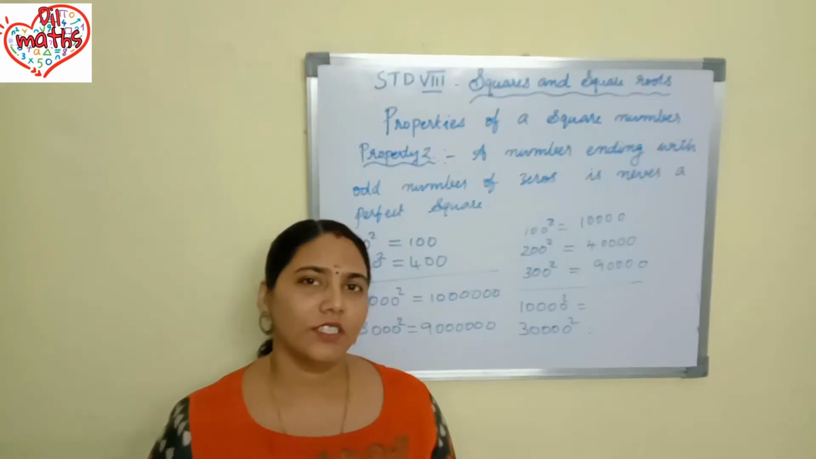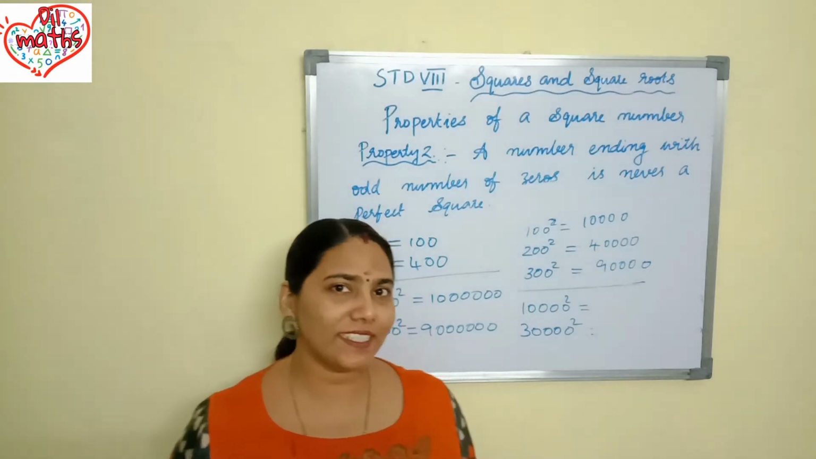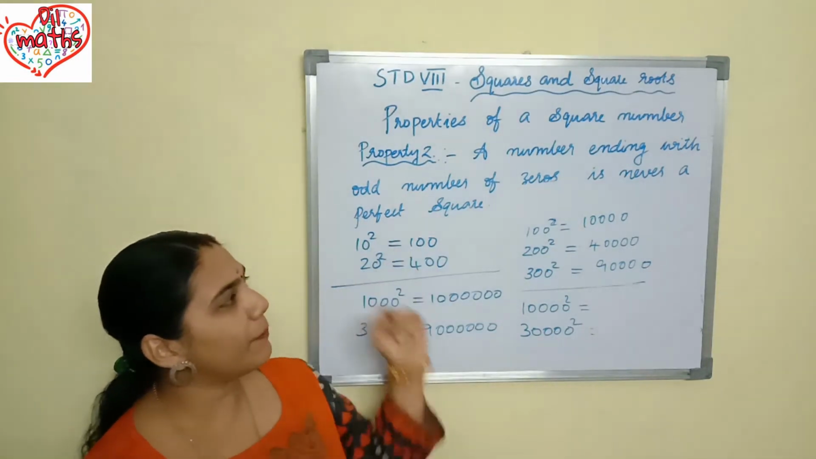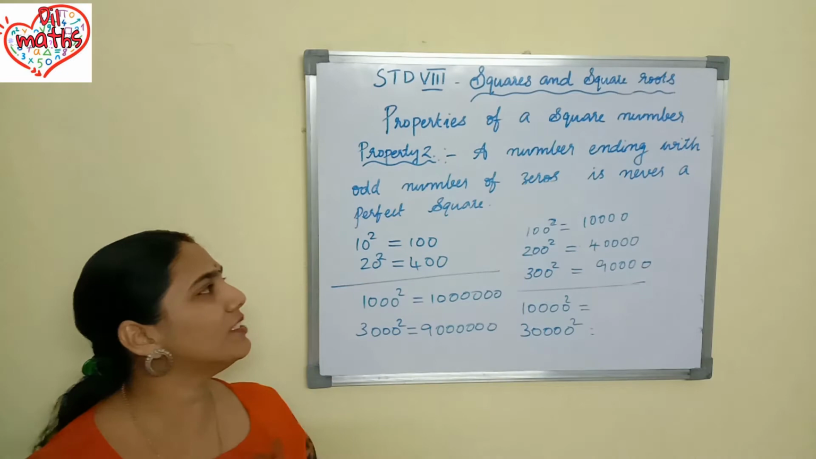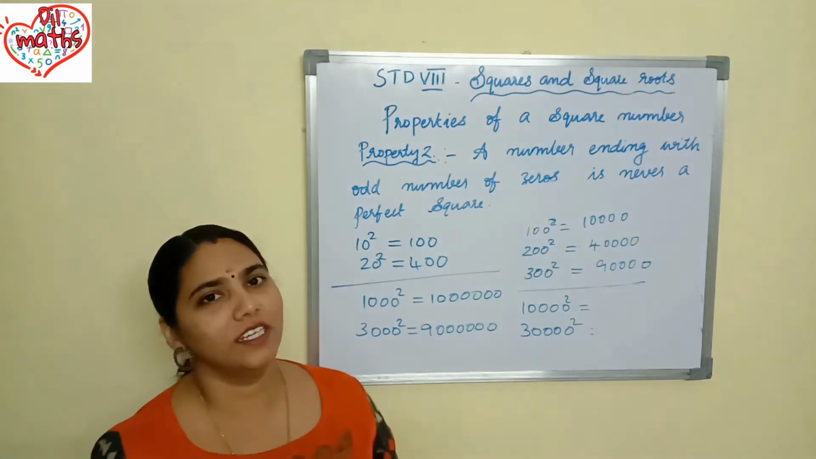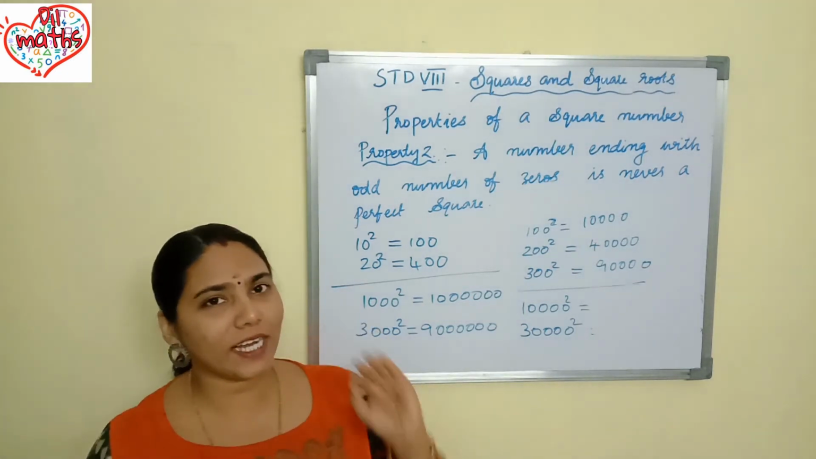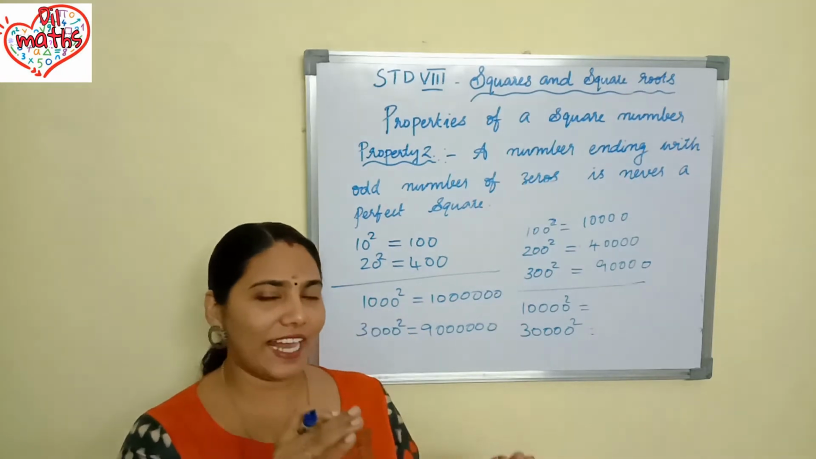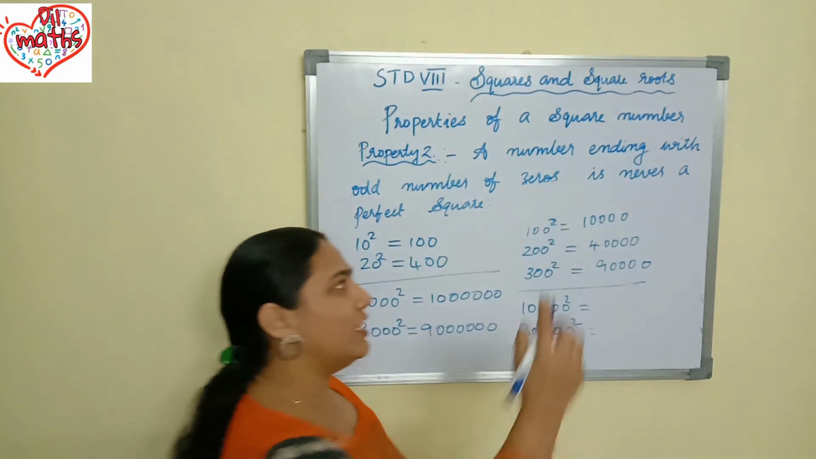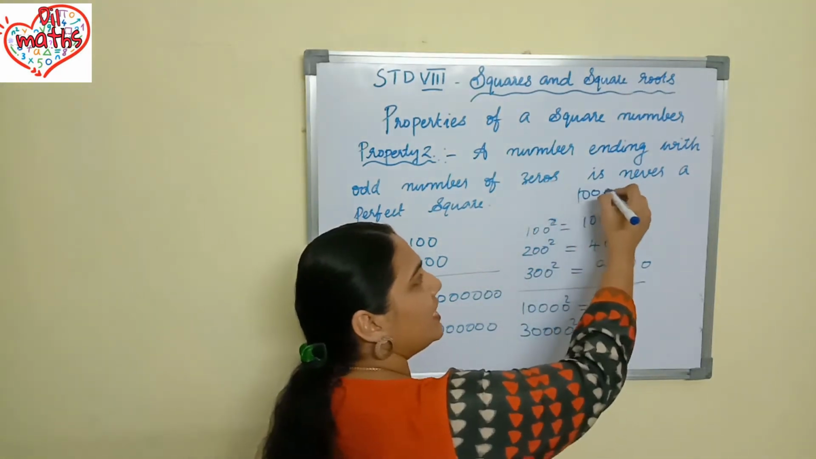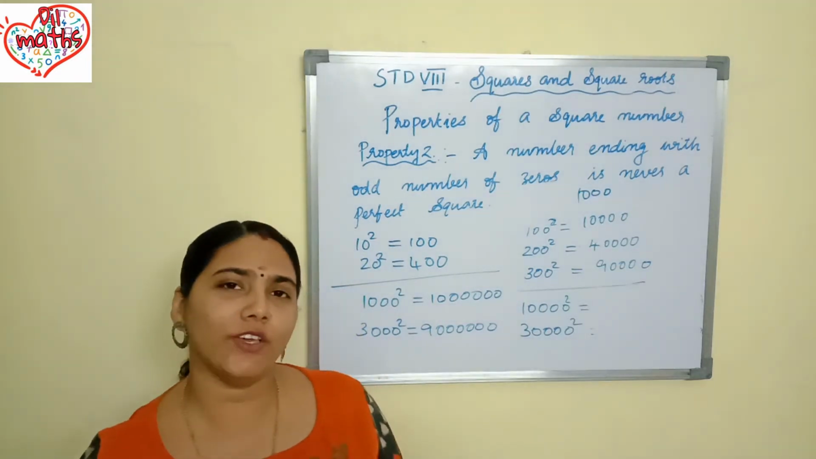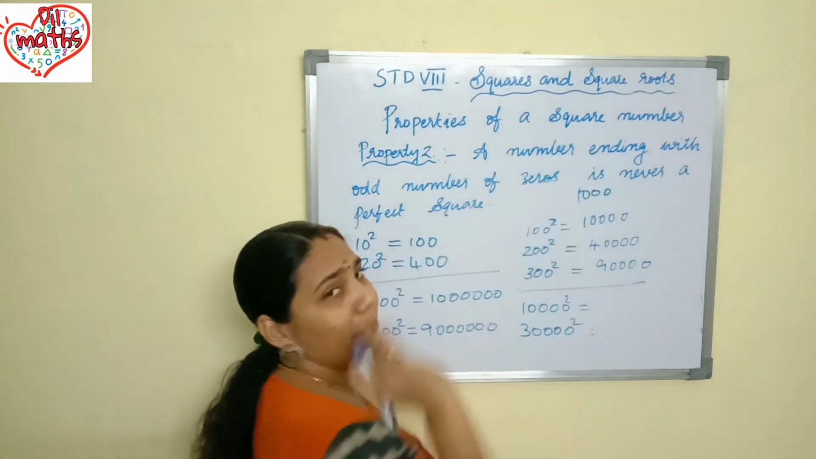Understood? What is the second property saying? A number ending with an odd number of zeros is never a perfect square. That means if you take a number like 1000, which is ending with an odd number of zeros, you can finally say that it is not a perfect square.